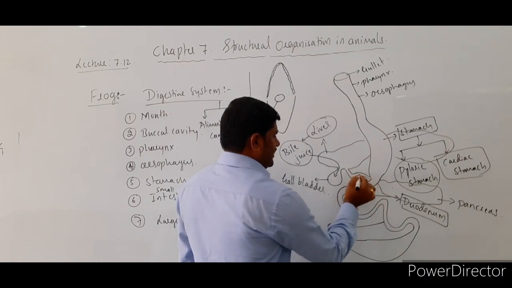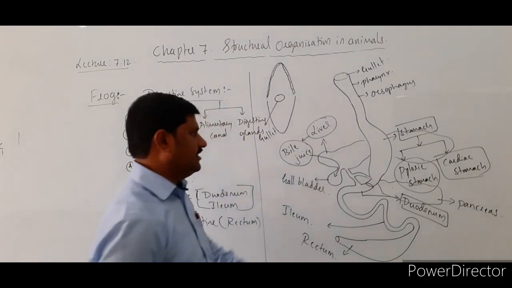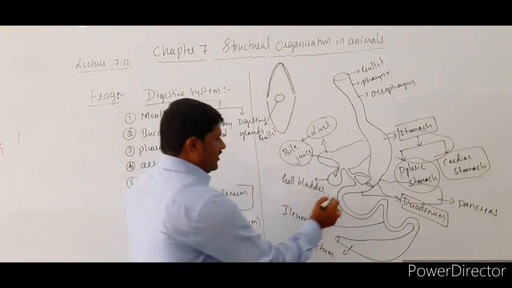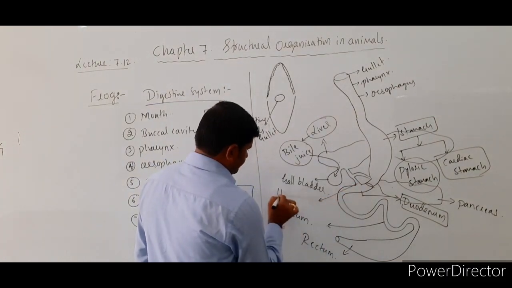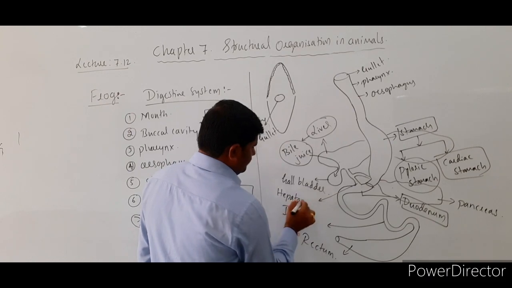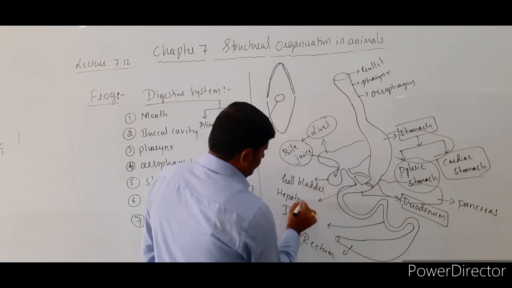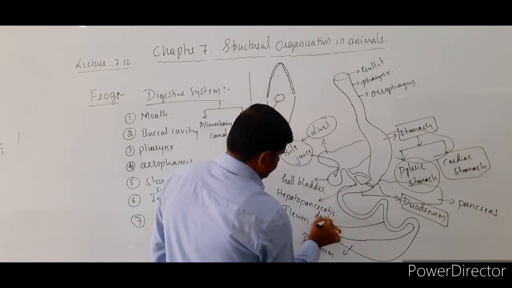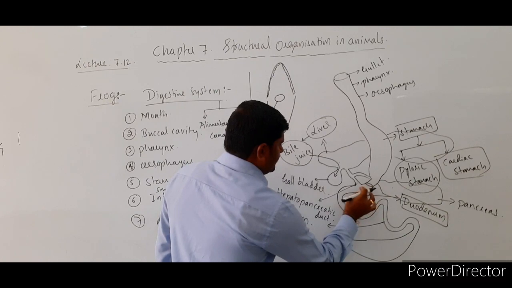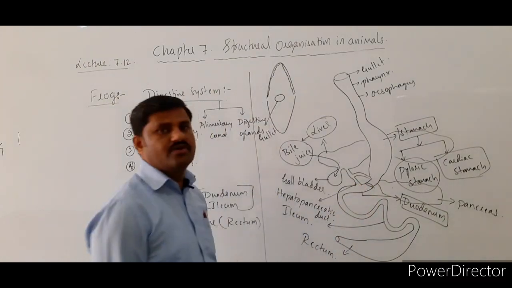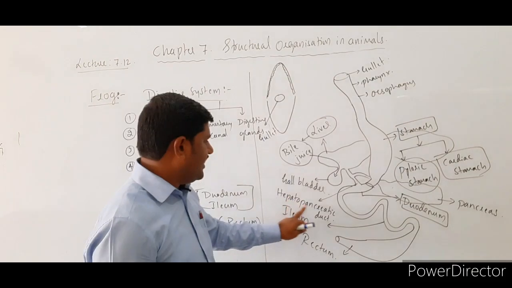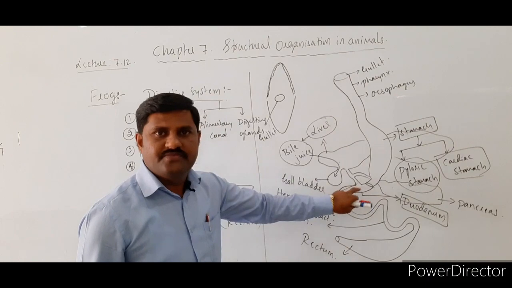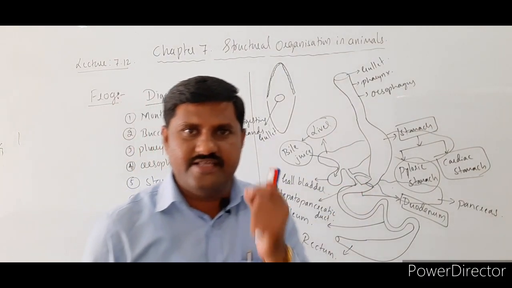Together, the common passage is called the hepatopancreatic duct, which opens into the small intestine, especially the duodenum, right? Very important point to be noted here.